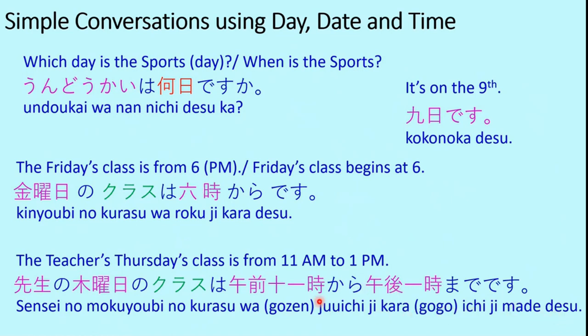Here again we can ignore gozen and gogo if whoever we are telling knows that it's from 11 AM during the daytime. Again, no class will be in the night, right? 11 PM to 1 AM in the midnight, there will be no class in general. So here we can avoid gozen and gogo. So sensei no mokuyobi no kurasu wa 11 ji kara 1 ji made desu. So that is also correct.